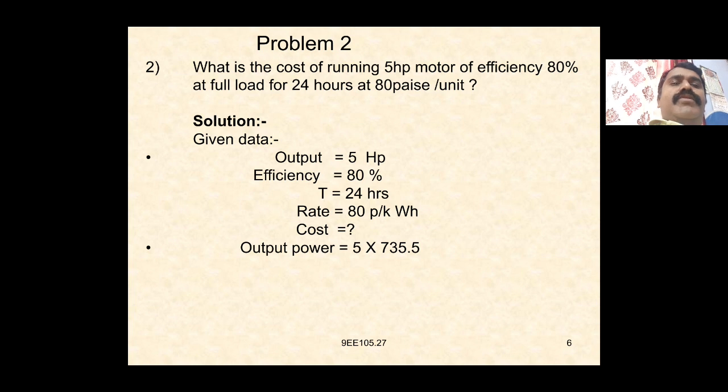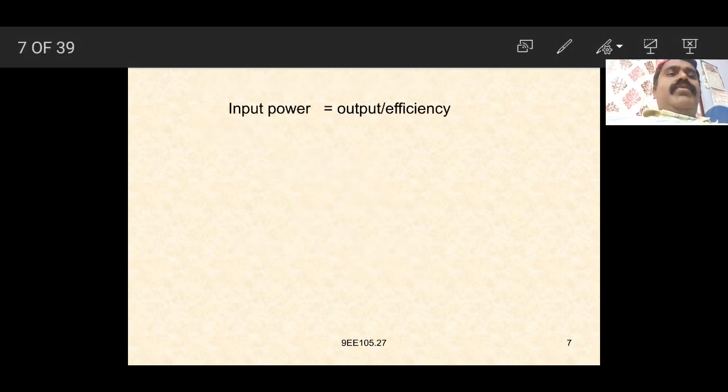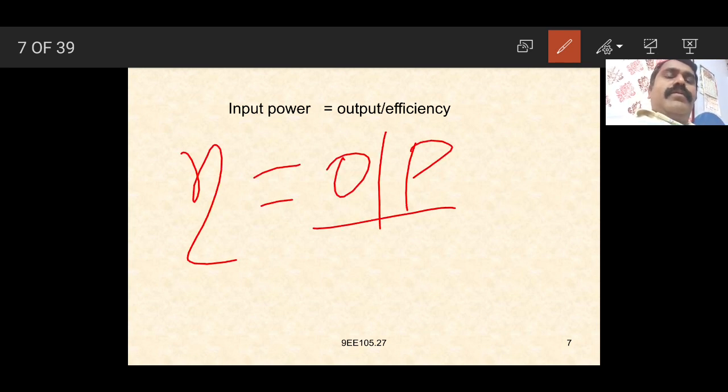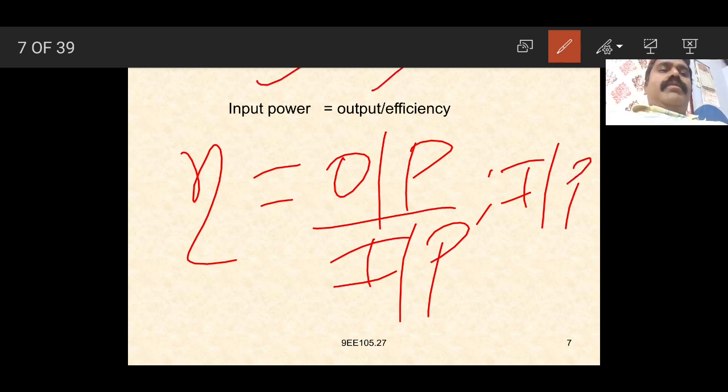We can find the output power is equal to 5 into 735.5, since we know 1 HP is equal to 735.5 watts, which is equal to 3677.5 watts. Input power is equal to output by efficiency. We know efficiency can be defined as the ratio of output by input, so we can find the value of the input. Input is output divided by efficiency.